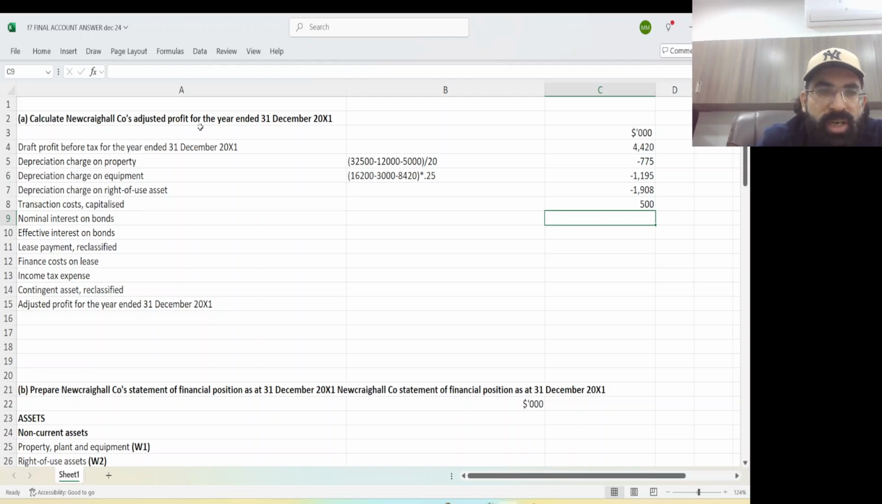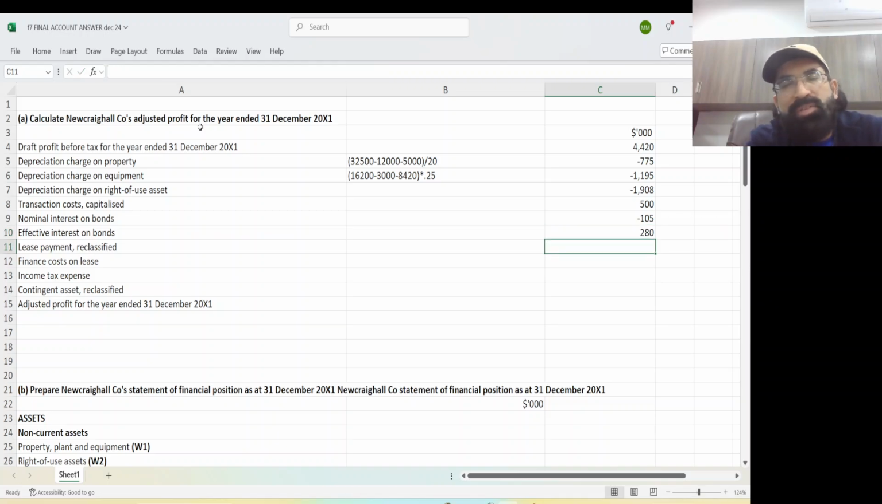Now, nominal interest on bonds. Both methods are correct. Listen, you can directly add 175, that's also correct, or you do one thing: 105 you can subtract, and then you add 280. This is also perfect. See, 280 minus 105 is still 175. So you can do it in two steps, or you can do it in one step, directly add 175. That is also perfect. Be confident.